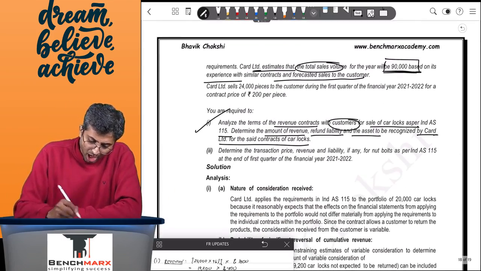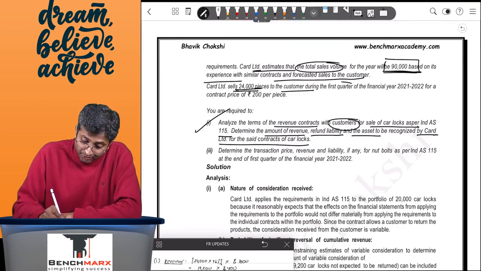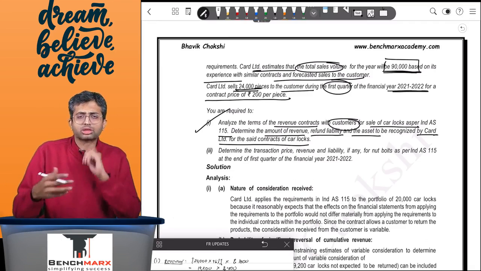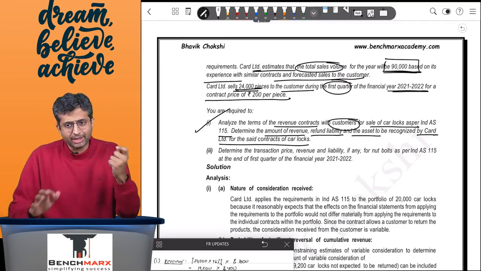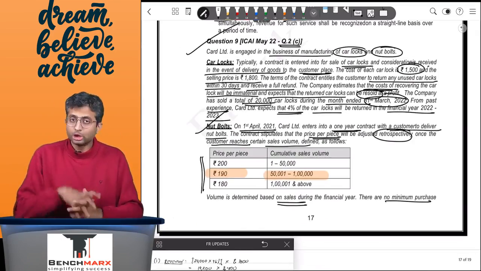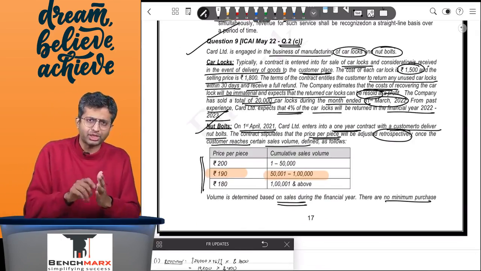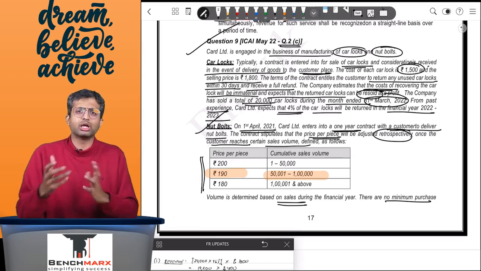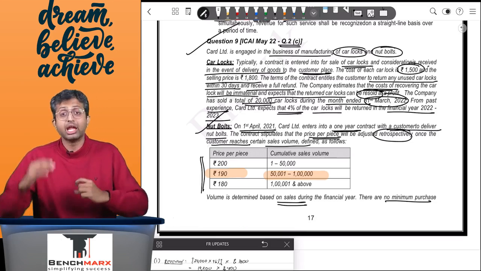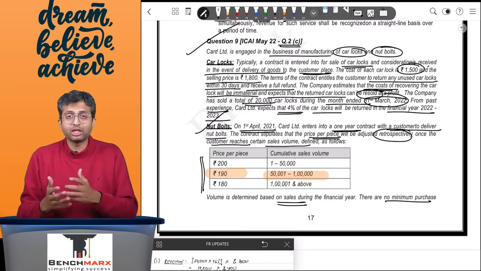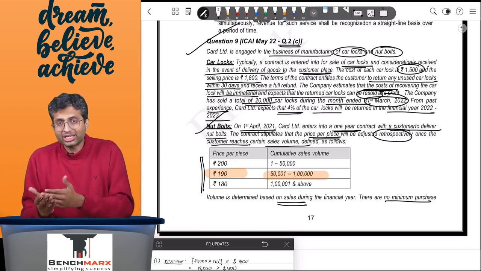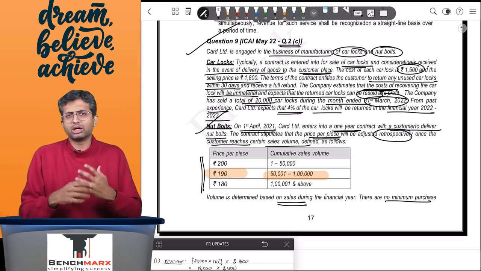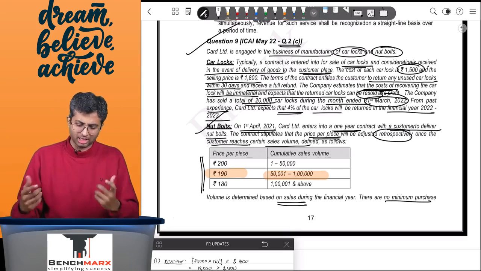Card sells 24,000 pieces to the customer during the first quarter of the year 21 for a contract price of 200 each. Remember, the discounts are volume based, which means till the time you don't reach 50,000, you will have to pay 200 per piece, but the moment you reach 50,000, the seller will give you a credit note for the excess payment that you have already made, and you can adjust that. Going forward, your prices will be 190. If at all you cross 1 lakh, then the seller will give you a credit note for the excess amount that you have paid, that is, you have paid 190, and your sales will be recorded going forward at 180.